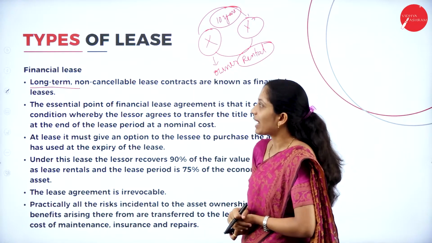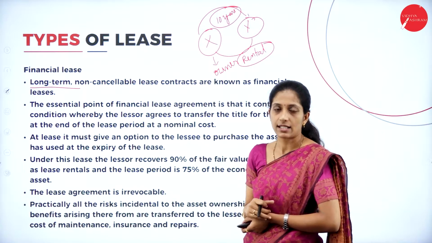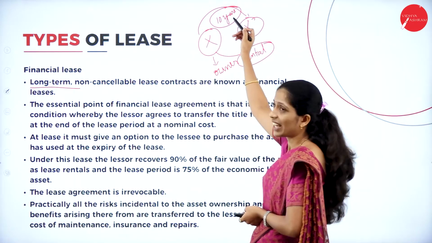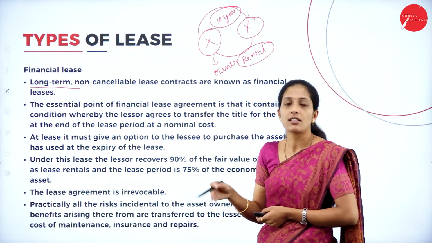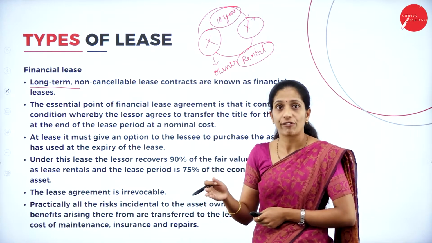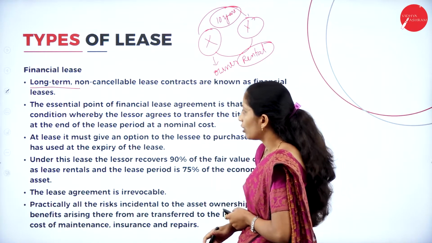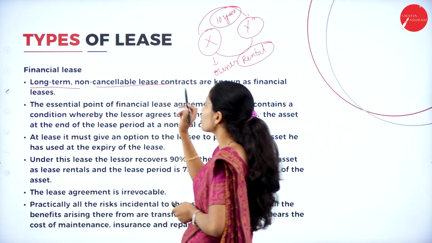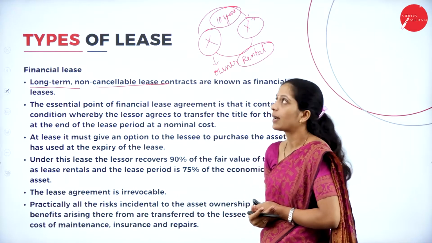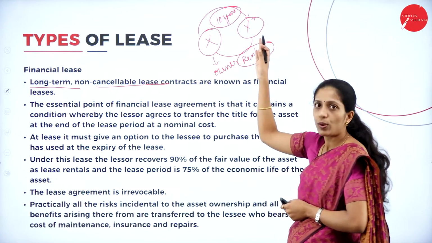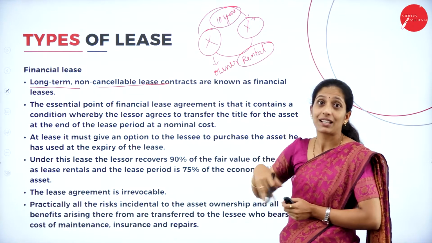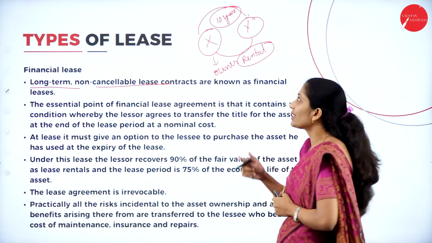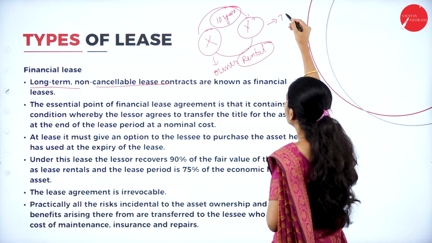Okay. So under financial lease, it is a long-term lease. So here the duration will be very long. It may be 10 years, or 20 years, or 25 years. So it is a long-term lease, as well as a non-cancelable lease contract. For example, if Y doesn't want that asset for 10 years, but he has made the agreement, he wants that asset for only 7 years.